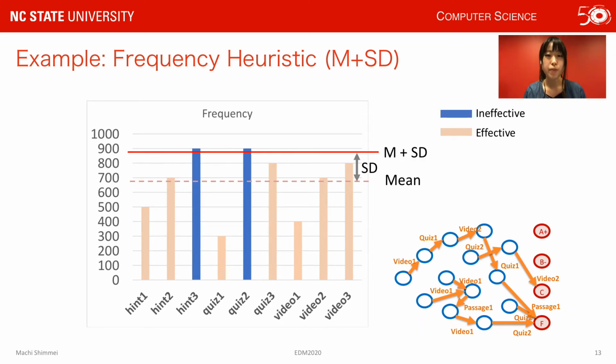If we use mean plus standard deviation as a cutoff for the frequency heuristic, only two instruction components will be classified as ineffective and will be included in the recommendation. This is how the frequency heuristic works.